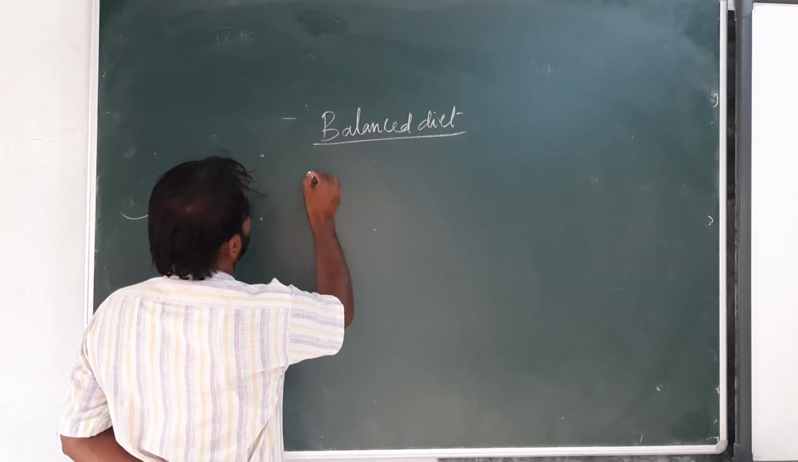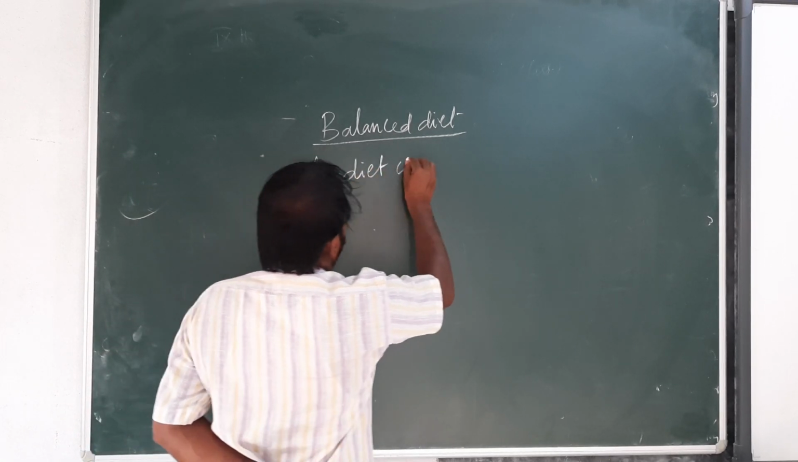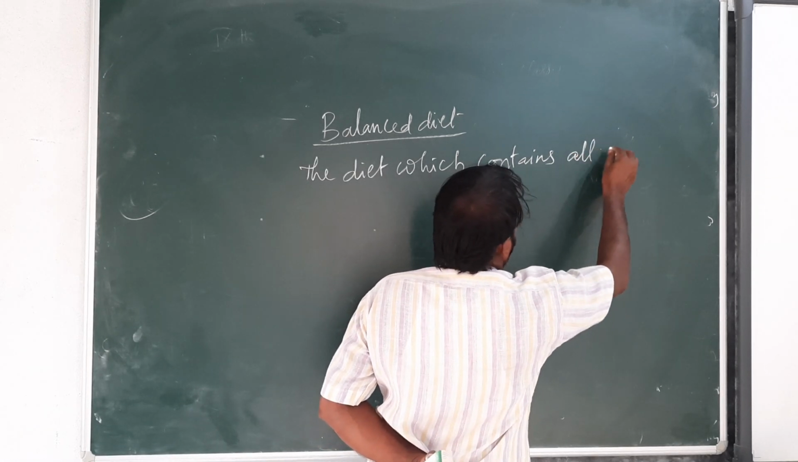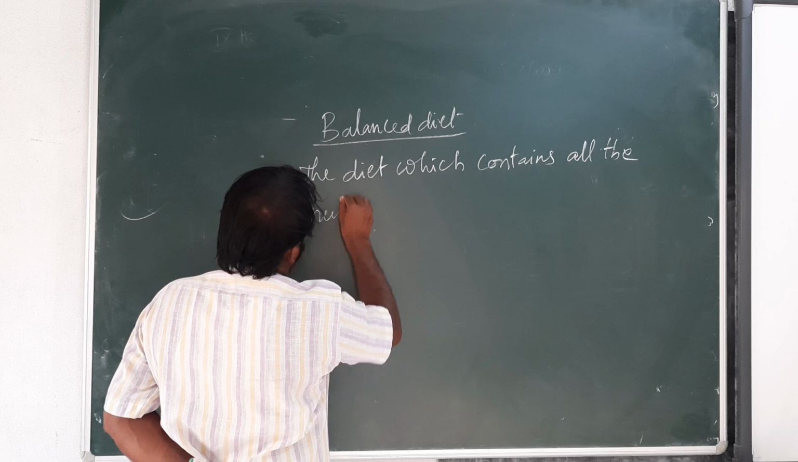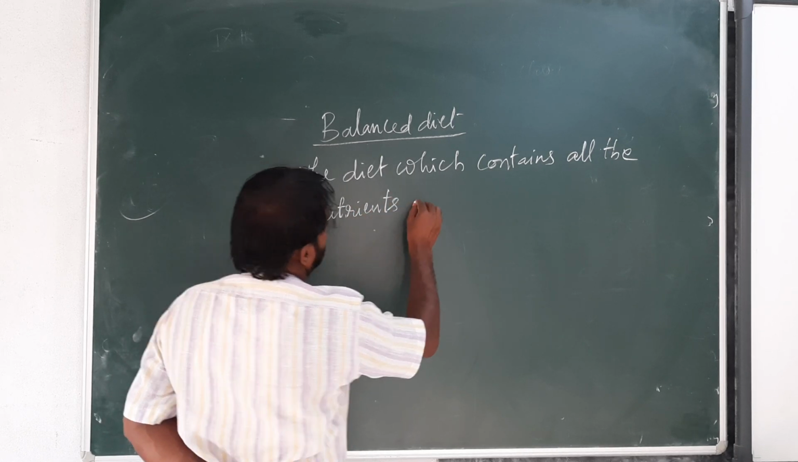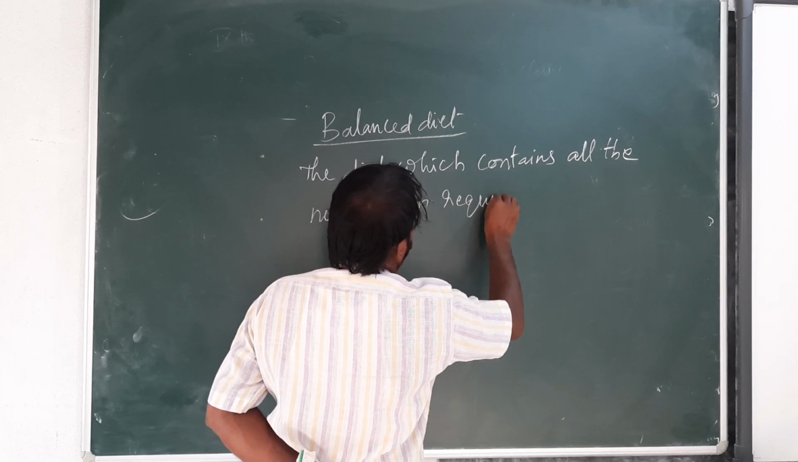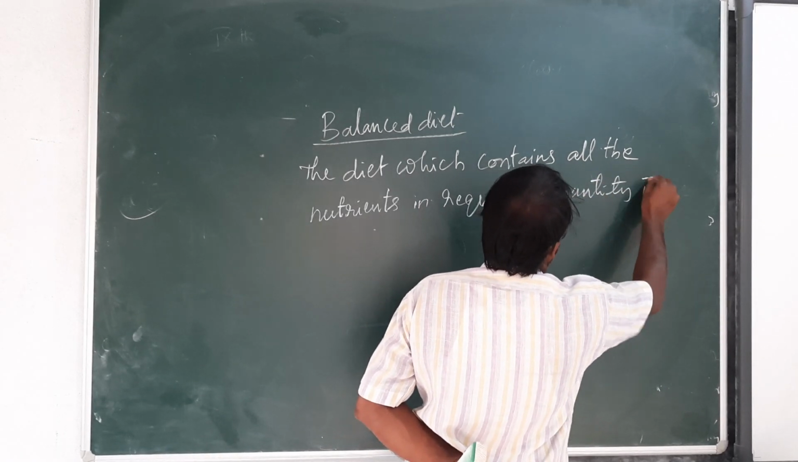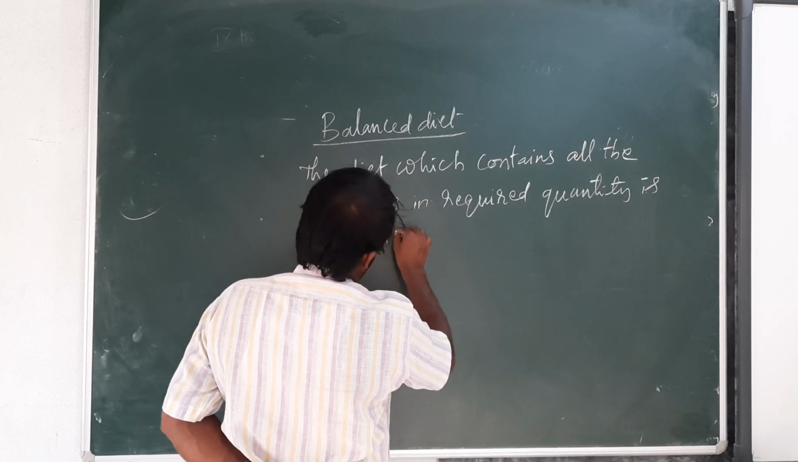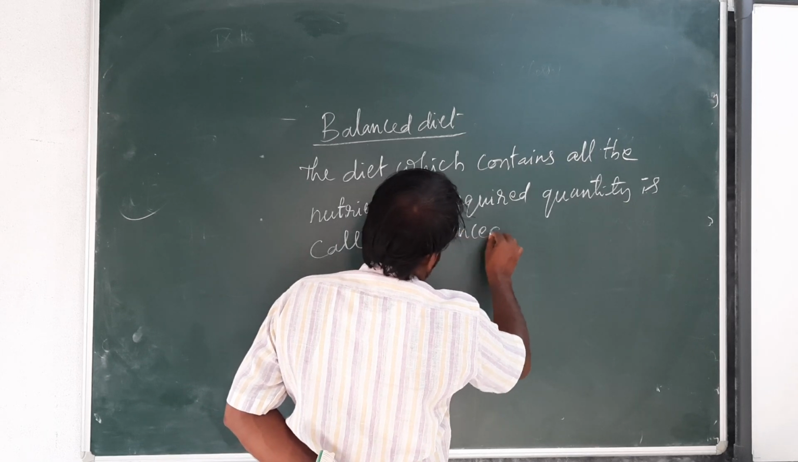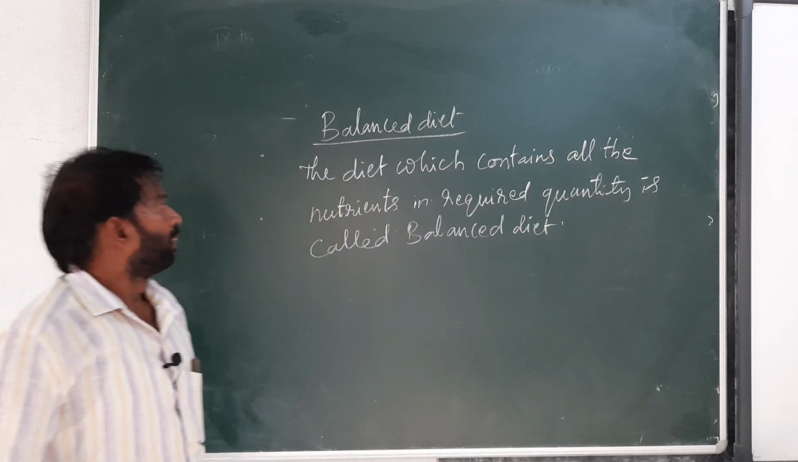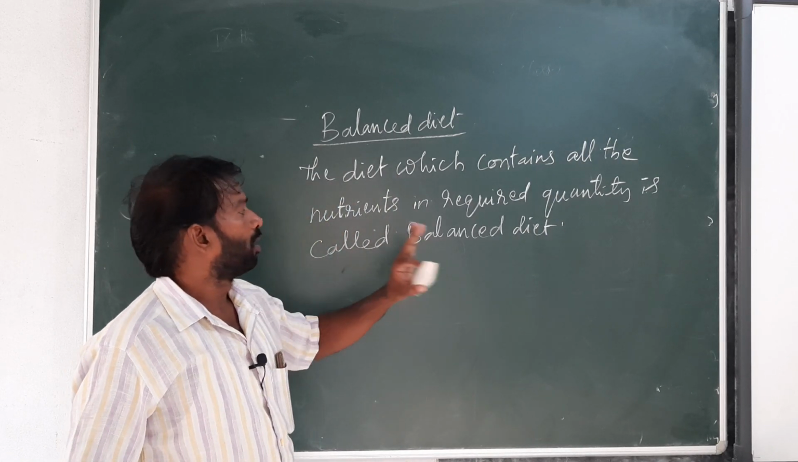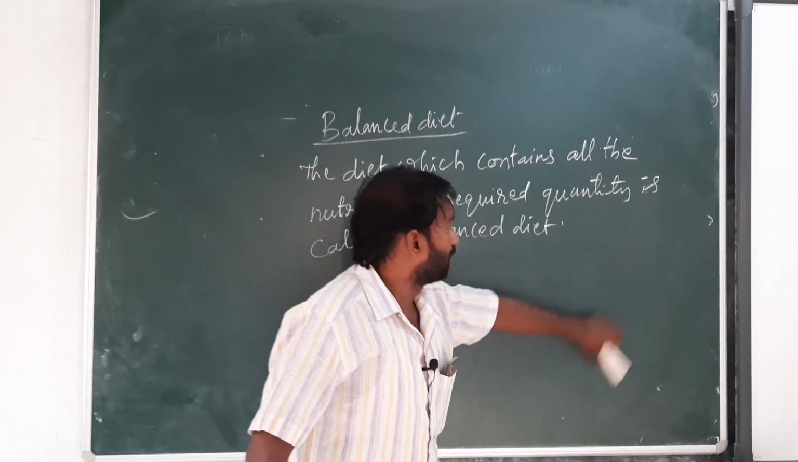Definition: the diet which contains all the nutrients in a required quantity is called a balanced diet. That is the balanced diet.